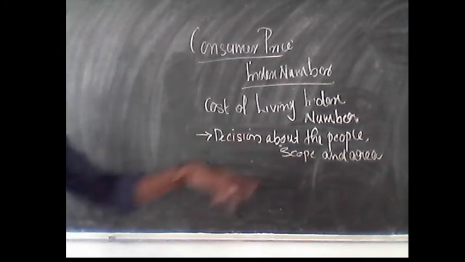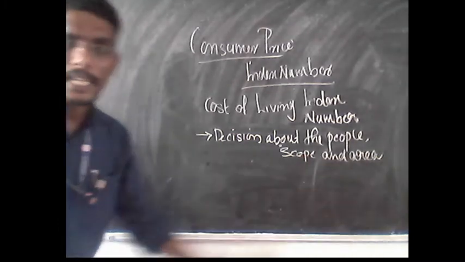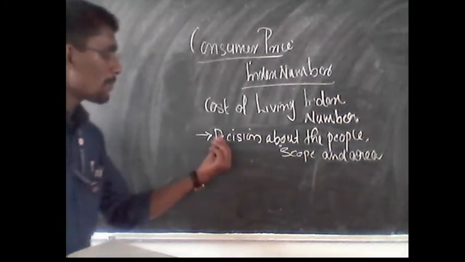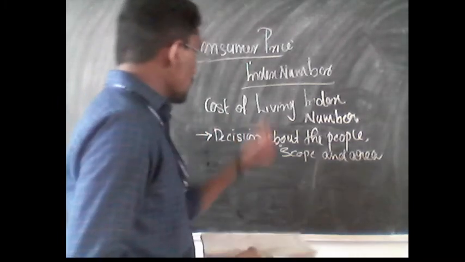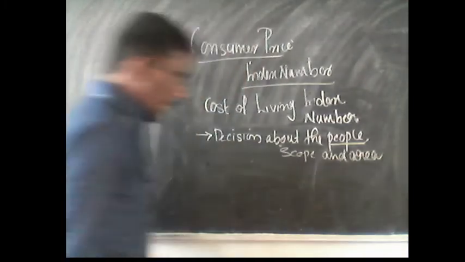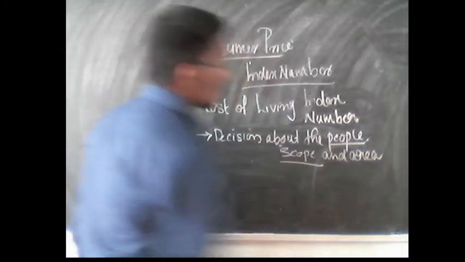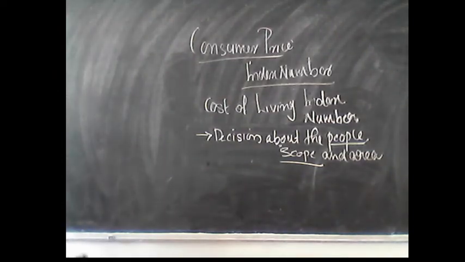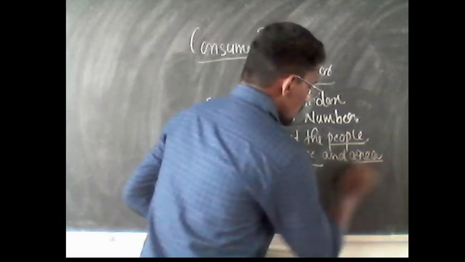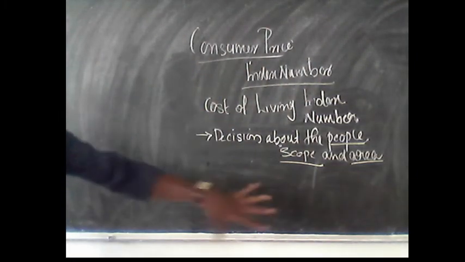Second one is the scope, that is the importance of such an index number, and third one is the area in which the consumer price index number is calculated. The people need to be considered while preparing a consumer price index number. The next one is to find out the scope, that is we need to realize the importance and the scope of such an index number. And third one is to consider the area in which the index number is going to be constructed.